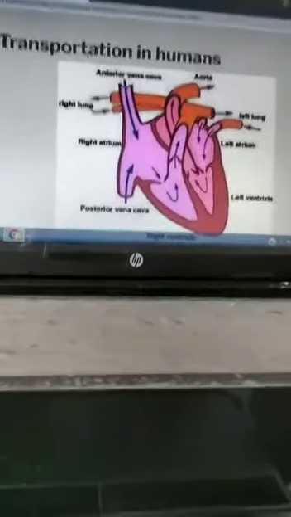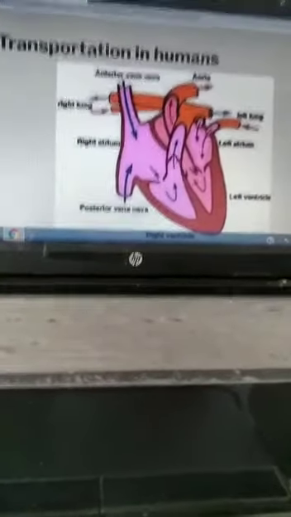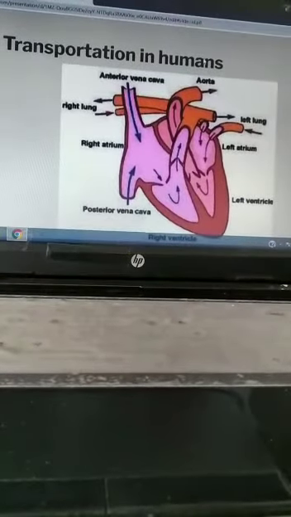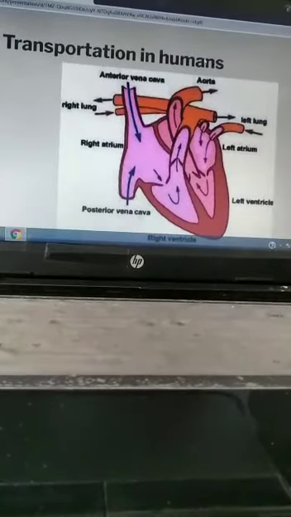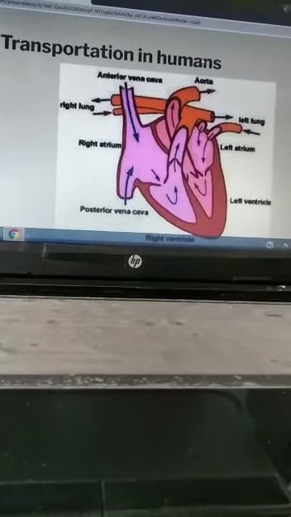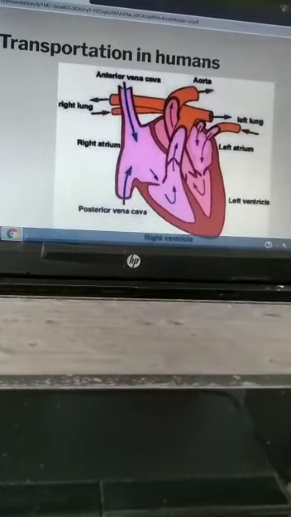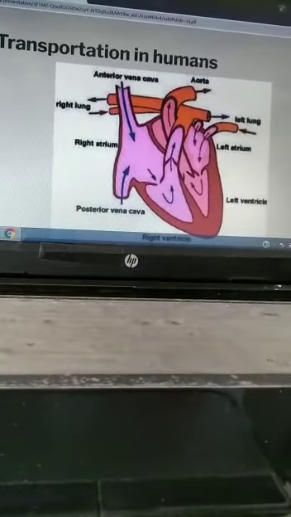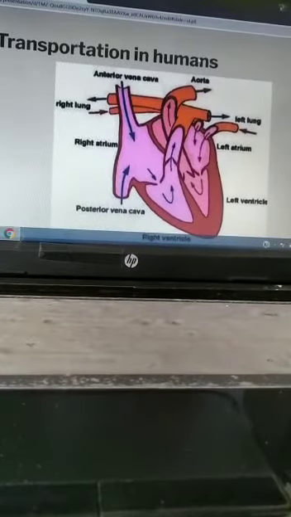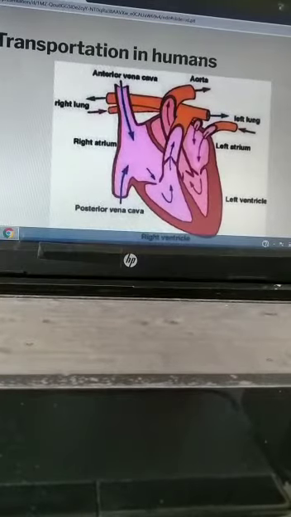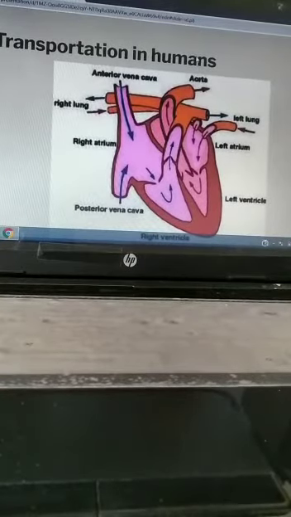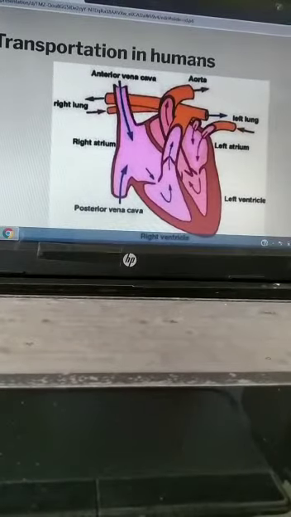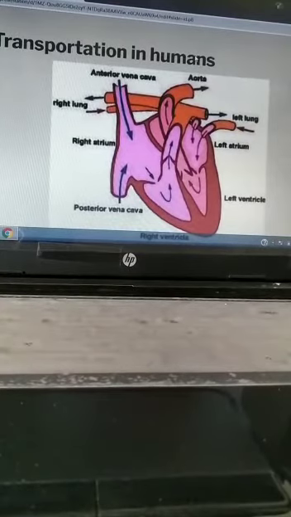Next is the structure of a heart. The heart is roughly triangular in shape. It is made of special muscles called cardiac muscle. The size of our heart is about the same as our clenched fist. The heart has 4 compartments called chambers.